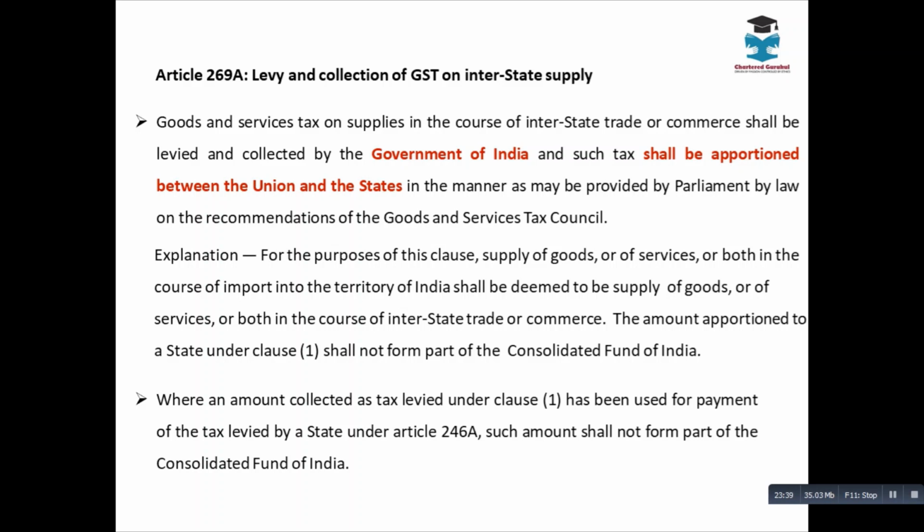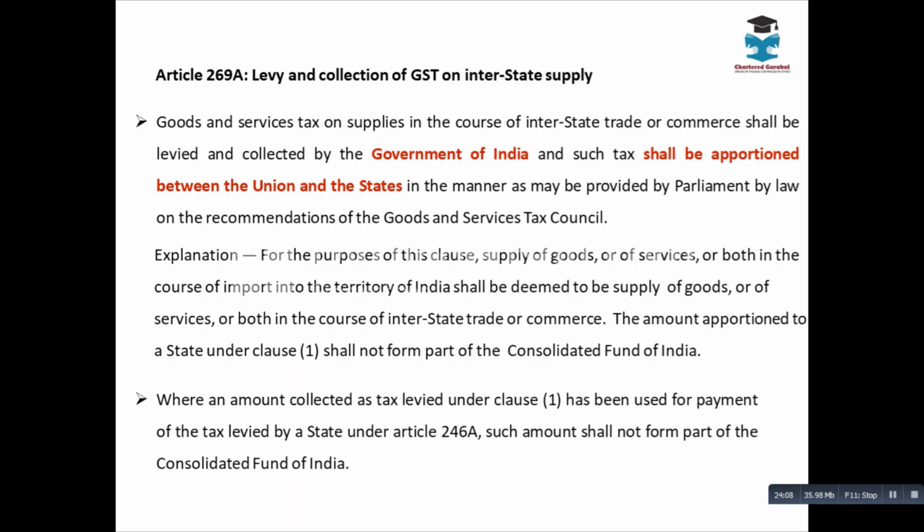So for the IGST component there should be a separate levy, because Article 265 says no tax shall be levied unless authorized by a law. The power is vested with the central government, so through a law. That is the reason the IGST Act was introduced. Once the amount is collected, it has to be apportioned between the central government and the state governments.